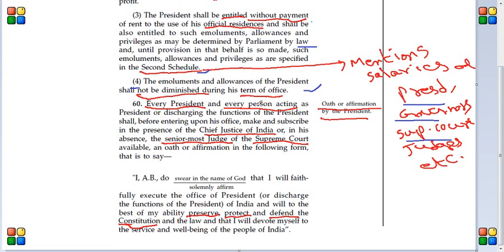Okay, we'll talk about second schedule later in another video. Okay, next, article 60. Article 60 talks about oaths or affirmation by the president.